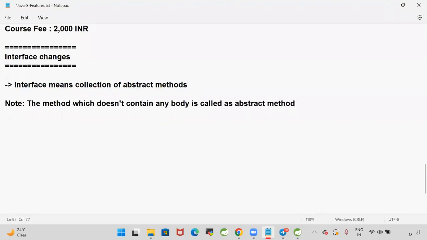Are you guys clear with my point? Interface means collection of abstract methods. The method which does not contain any body is called as abstract method. Let us take one simple example, guys.